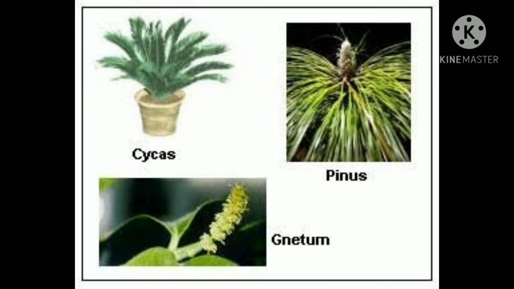Now let us discuss the plants which produce seeds. The plants which produce seeds are again divided into two types, gymnosperms and angiosperms. The plants which produce seeds, but the seeds are seen to our naked eye, we can see the seeds, then they are called gymnosperms. The famous examples for gymnosperms are cycas, pinus, etc.